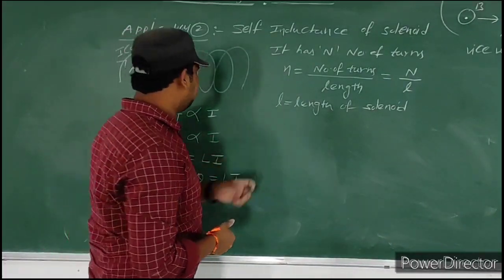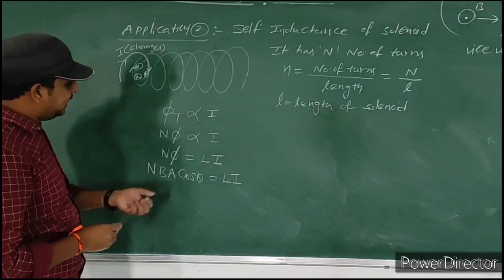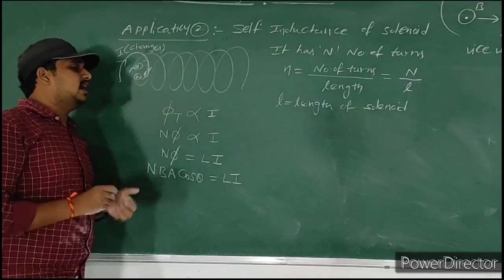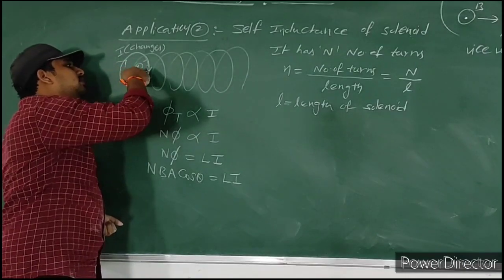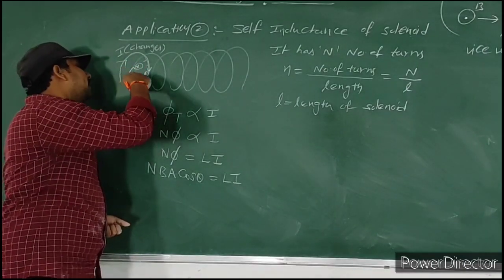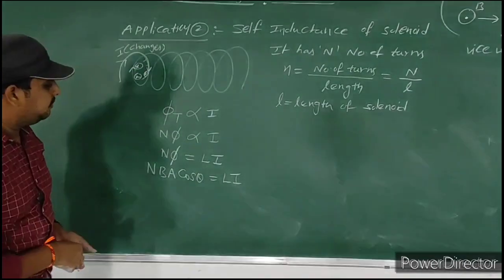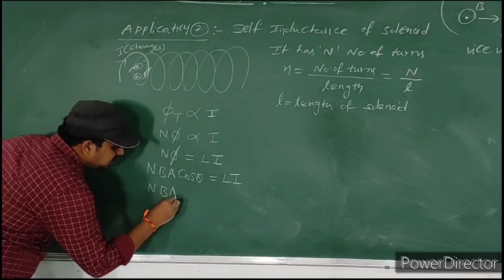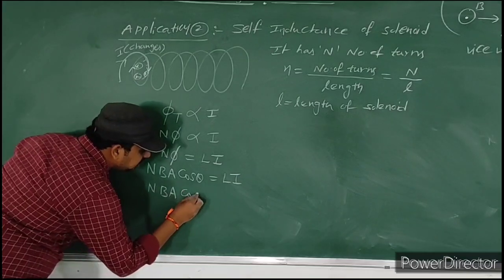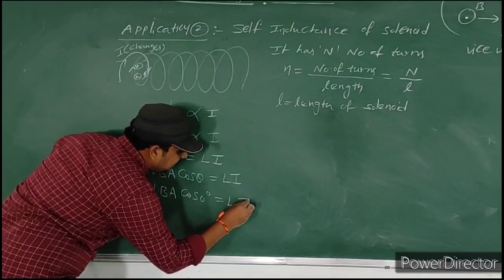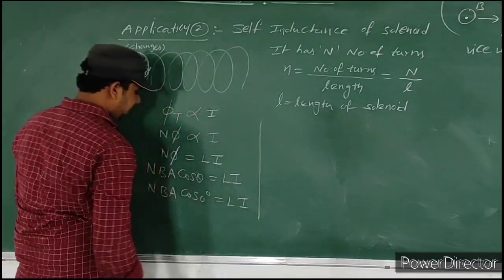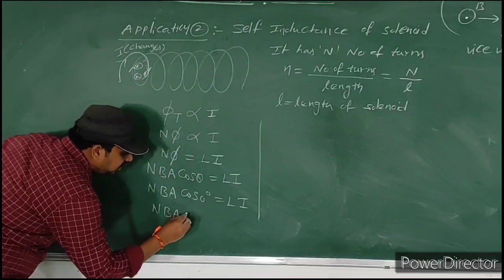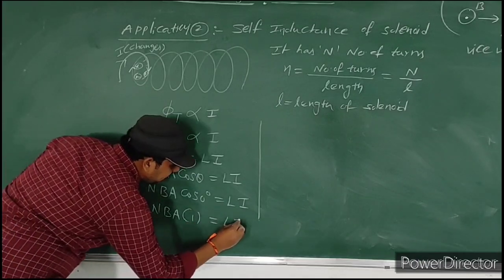L is equal to the length of the solenoid. Here theta is 0 degrees because the magnetic field is acting into the face. The area direction is also perpendicular to this coil, and the magnetic field is also perpendicular to this coil. Definitely the theta value is 0. Substitute that: N into B into A cos 0 degrees is equal to L into I. Cos 0 value is 1.